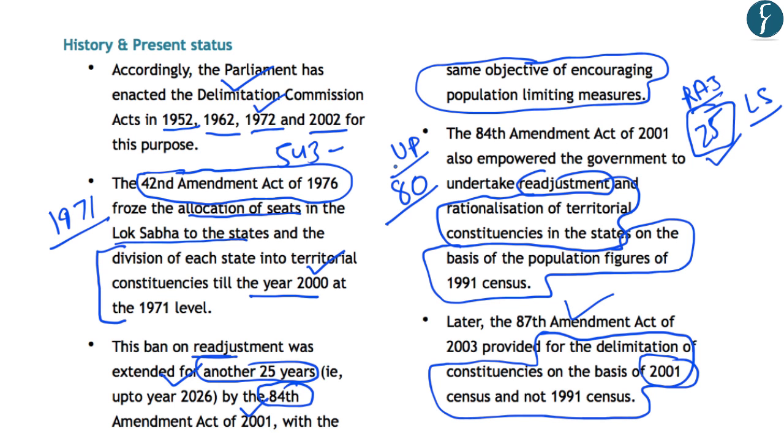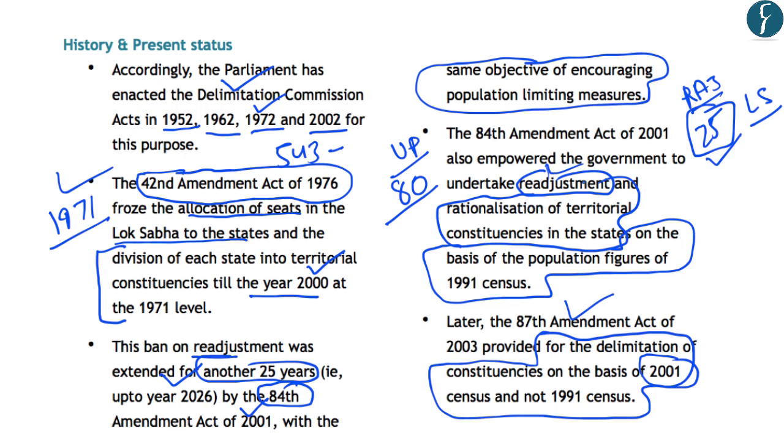However, as the population of India is increasing, the 42nd Constitutional Amendment Act froze the allocation of seats in the Lok Sabha to the states. And this was done on the basis of the 1971 census. And this ban on the allocation of seats in the Lok Sabha was further extended for another 25 years till 2026 by the 84th Constitutional Amendment Act of 2001. However, this 84th Amendment Act provided that the seats within a state can be readjusted and rationalized.